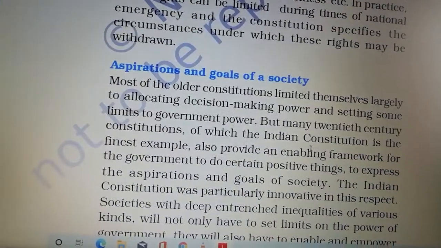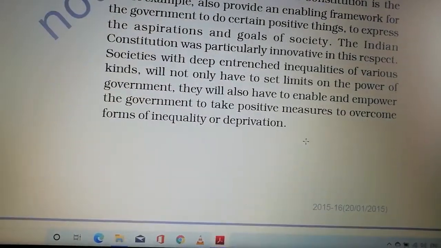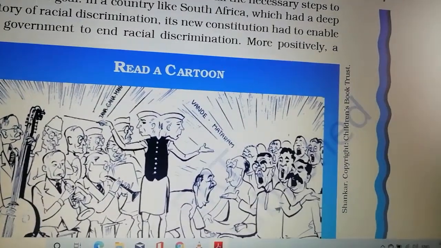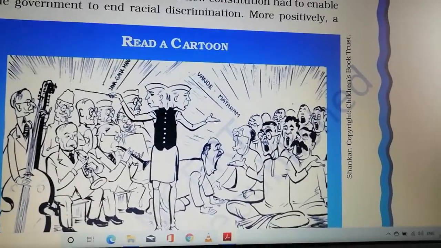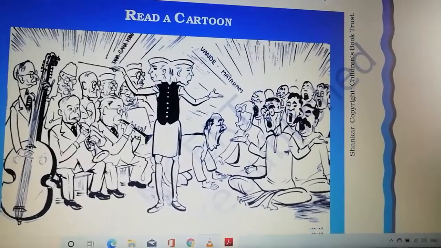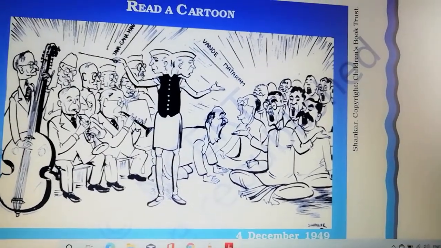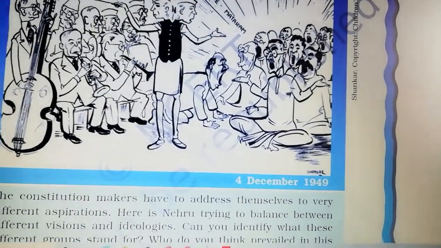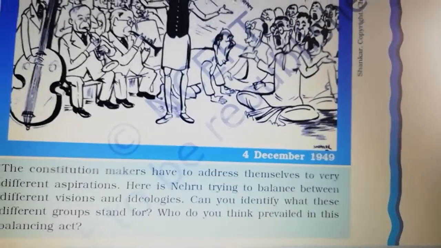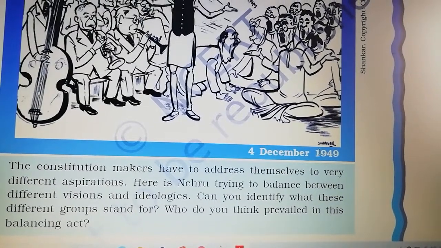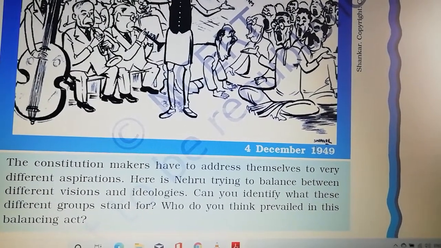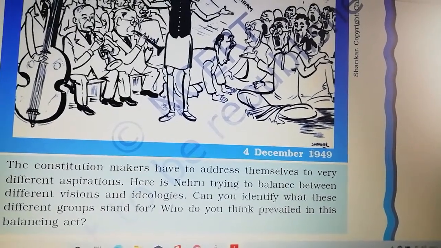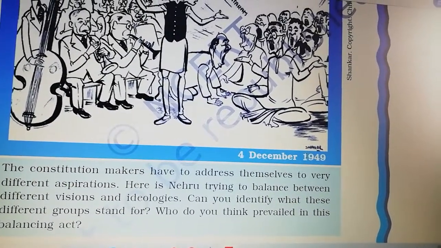You can see the main heading, aspirations and goals of the society. In each and every cartoon in NCERT, you can learn something. You can see here in the middle, Jawaharlal Nehru discussing with the constitution makers. The constitution makers have to address themselves to very different aspirations. Here, Nehru is trying to balance between different visions and ideologies.